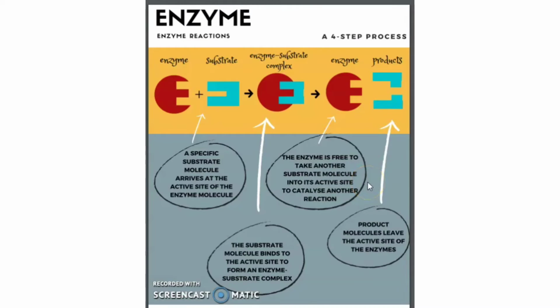Hello everyone, I am Kenisha and I am going to explain about how enzyme reactions work. Most enzymes are complex and have a three-dimensional shape which is very precise. Enzyme molecules are folded to form a cleft or pocket called an active site.